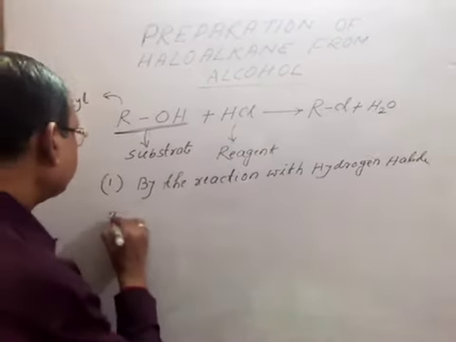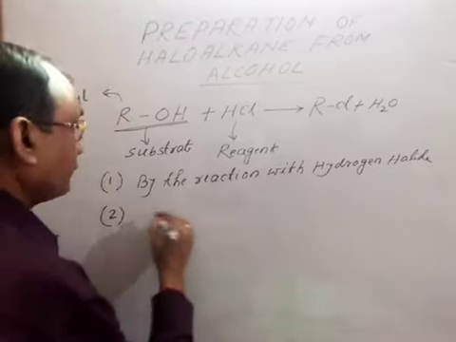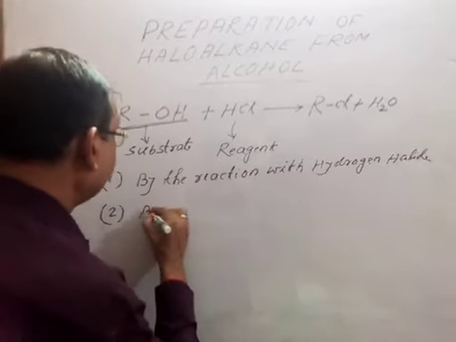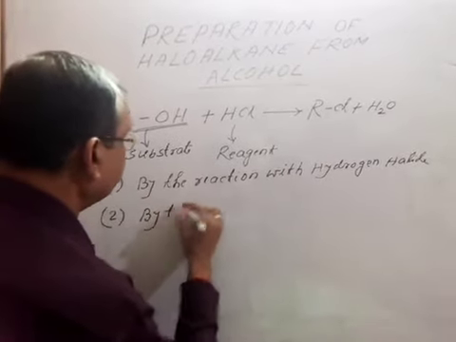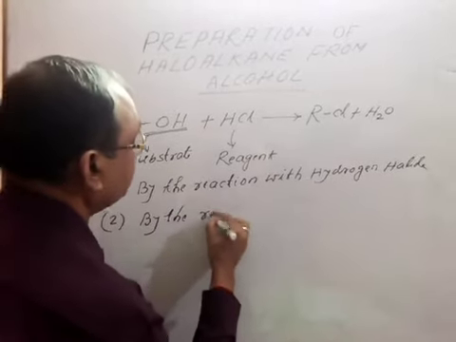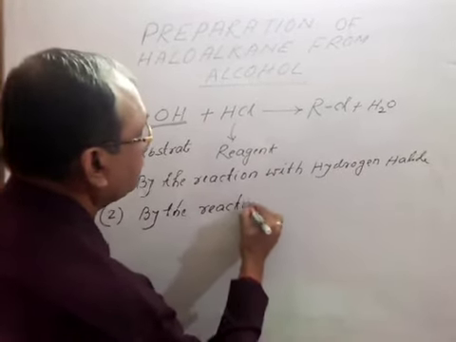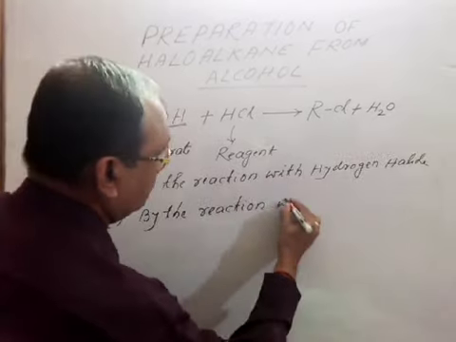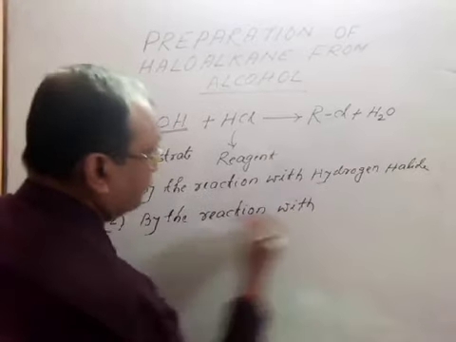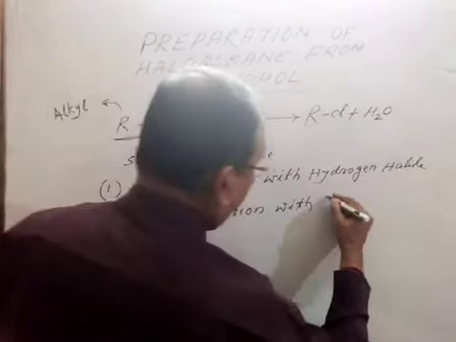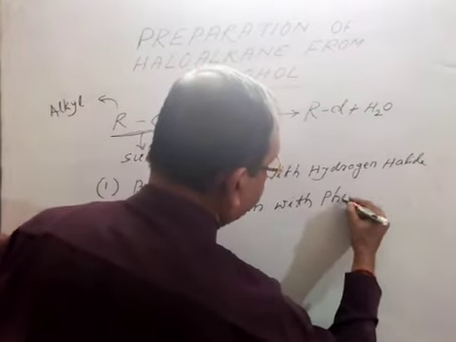Second, by the reaction with phosphorus halide.